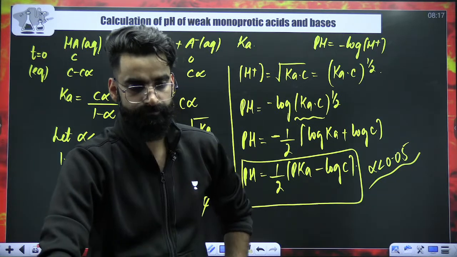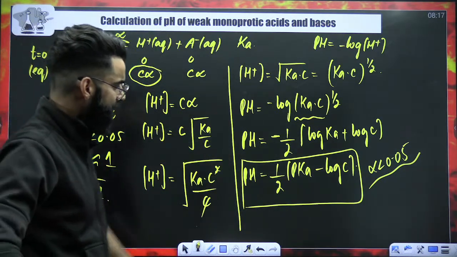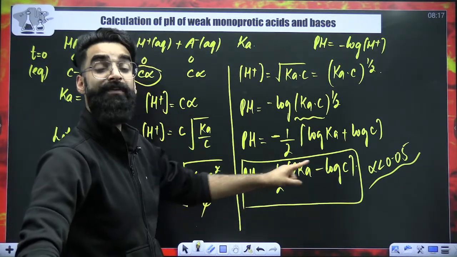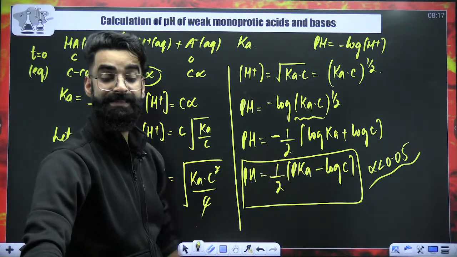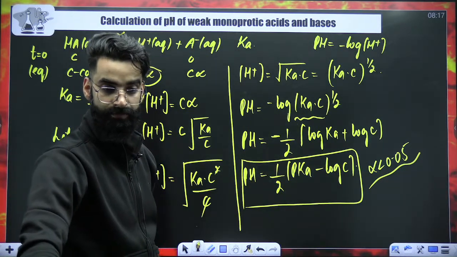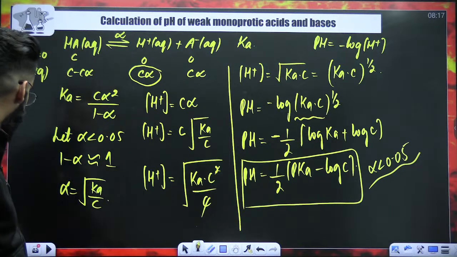Is this clear? And do remember, this result is only valid when the acid's alpha is less than 0.05. I hope this is clear.